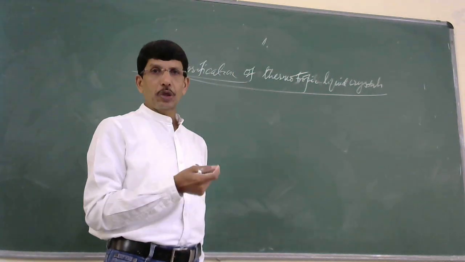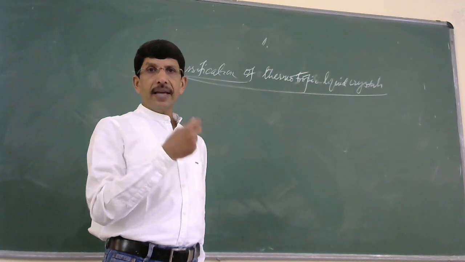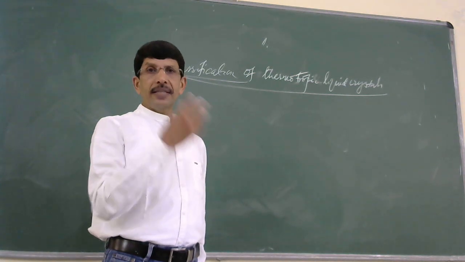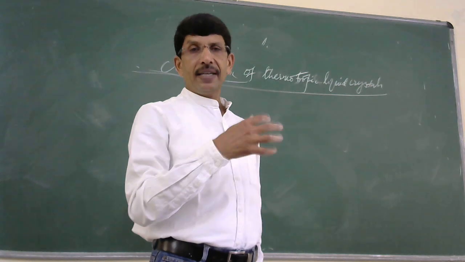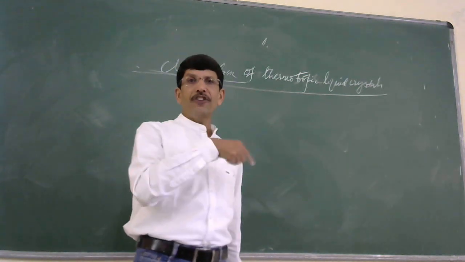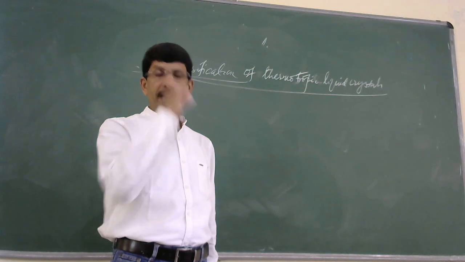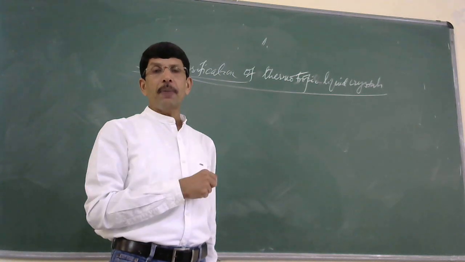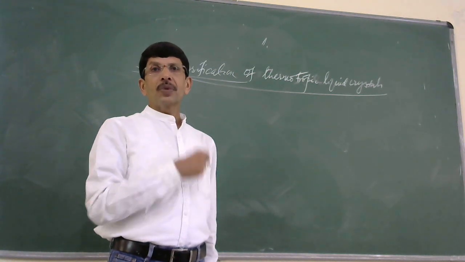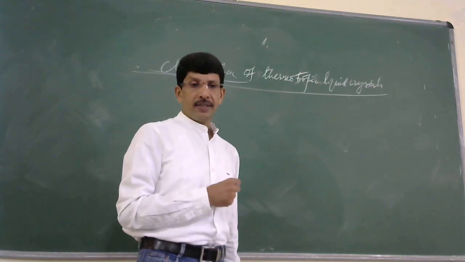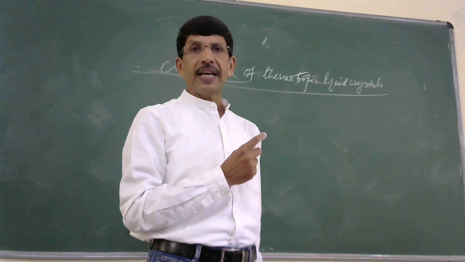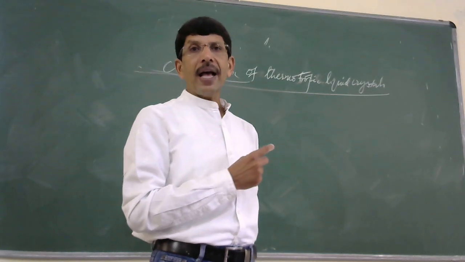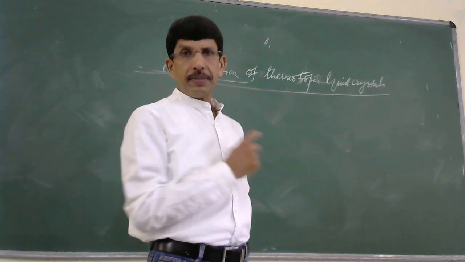What is meant by anisotropy? The properties like refraction, density, conductivity, dipole moment, etc., when measured in different planes or along different directions, the values of these properties are different in the case of crystalline solids. So that difference in physical properties when measured in different directions is called anisotropic property.